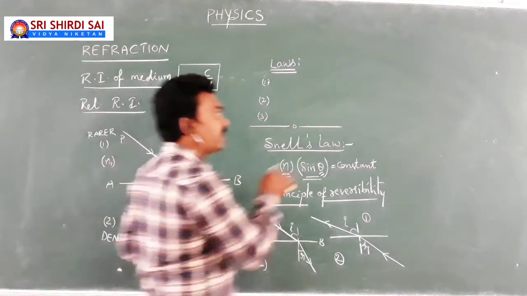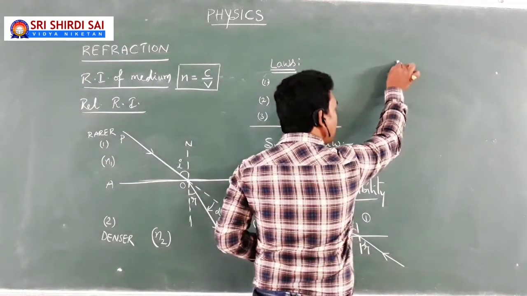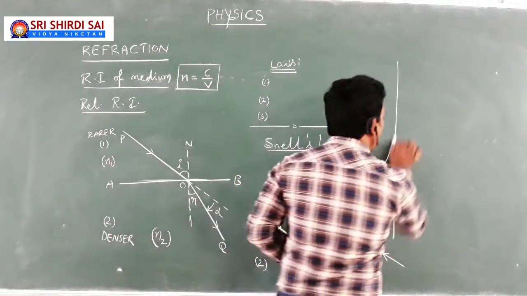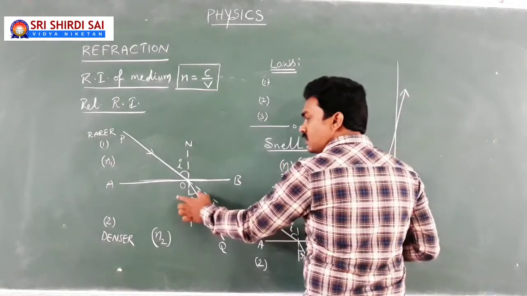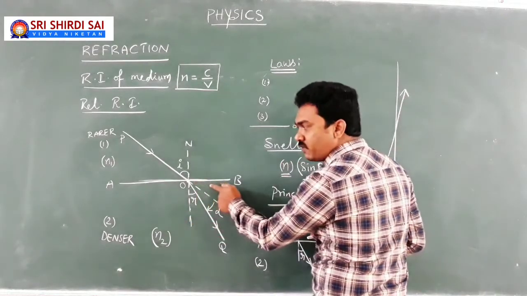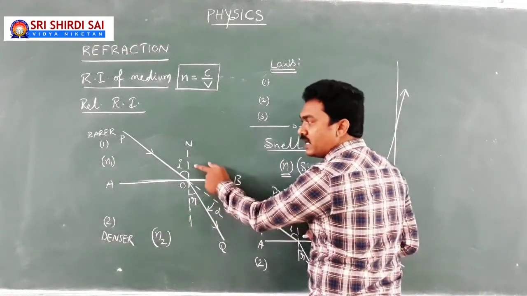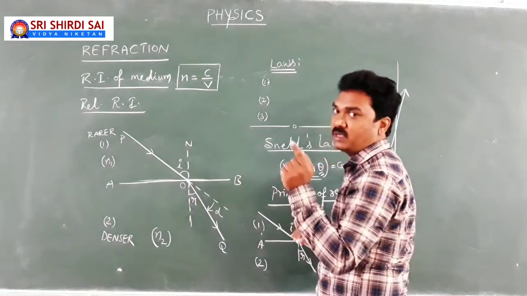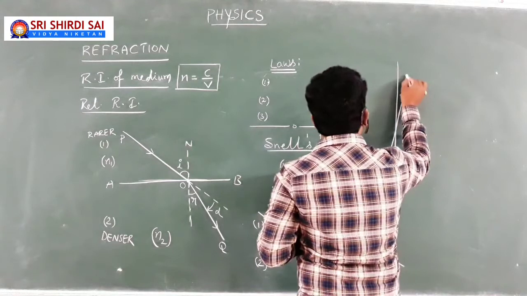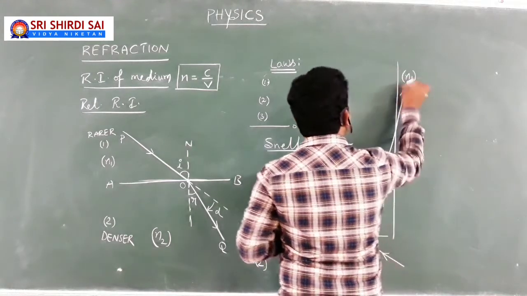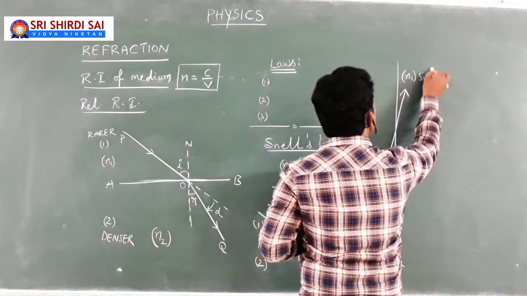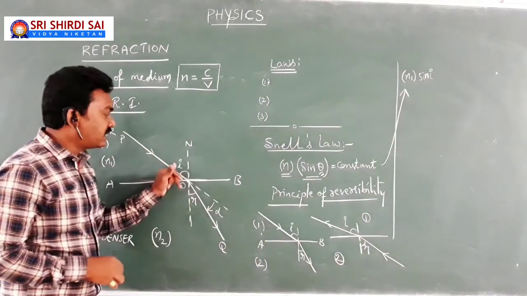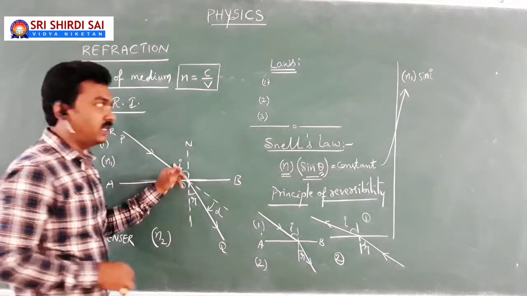So if you apply the concept of Snell's law here, what can you write? According to Snell's law, my light is refracting at the interface AB, and i is the angle of incidence in the first medium, r is the angle of incidence in the second medium. Then in the first medium the product is n1 into sin i, because the first medium has refractive index n1 and sine of the angle of incidence means sin i.